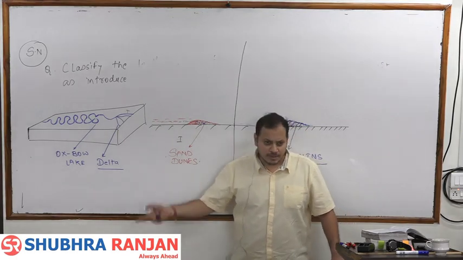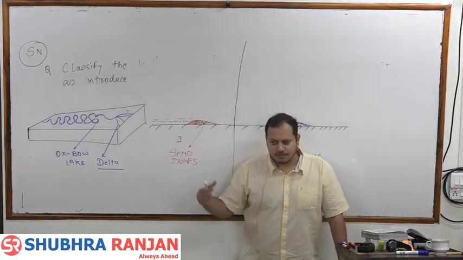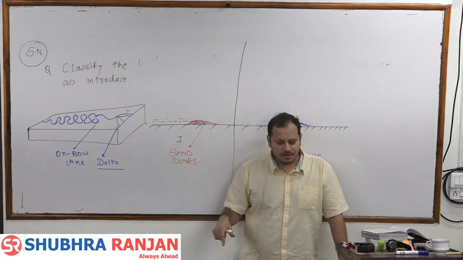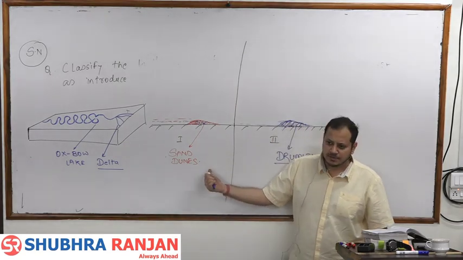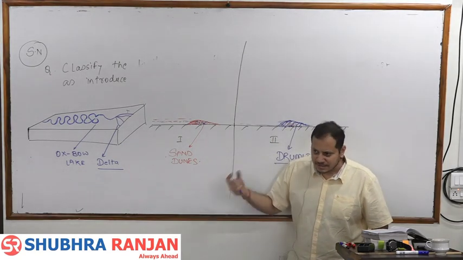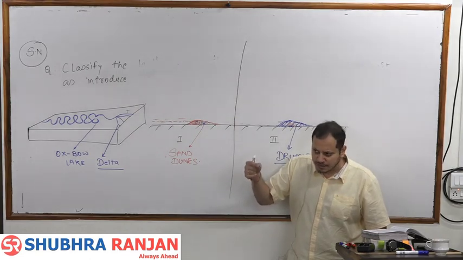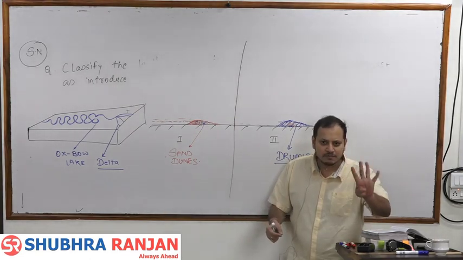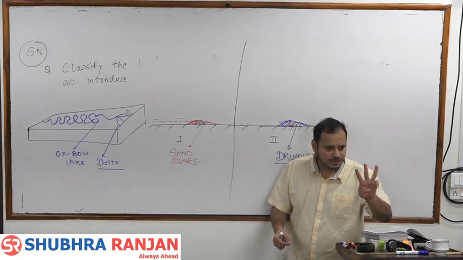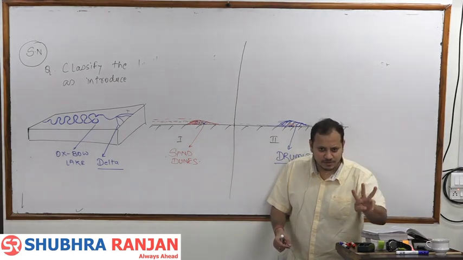Oxbow lakes or lakes, river channels, meanders, delta, drumlins, sand dunes, eskers, ये जो छोटे छोटे relief features which we are going to study, they are all example of third order relief features, not second order, third order.